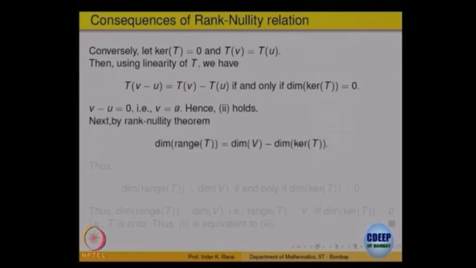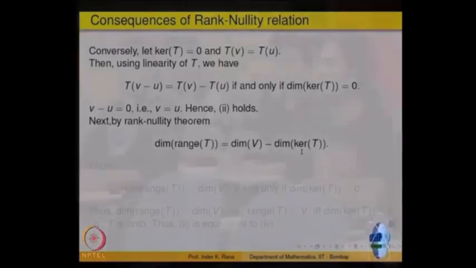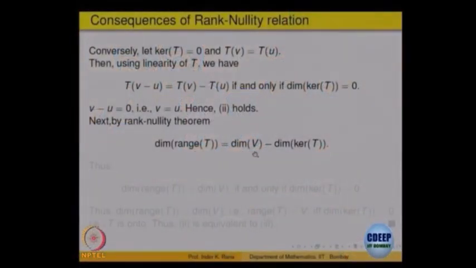2 is equivalent to 3 is a direct consequence of the rank nullity theorem. By the rank nullity theorem, the dimension of the range is equal to the dimension of V minus the dimension of the kernel. The dimension of the kernel of T will be 0 if and only if the dimension of the range is equal to the dimension of V, but the range is a subspace, so the range should be equal to the full space.